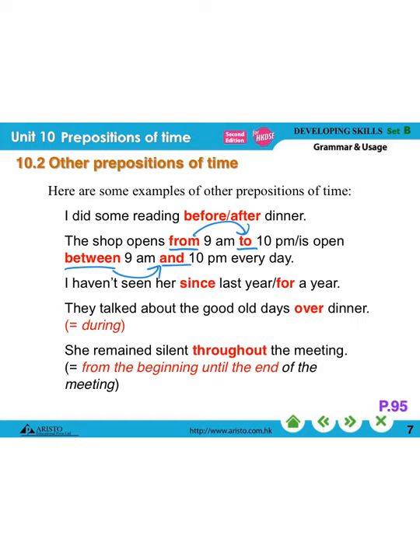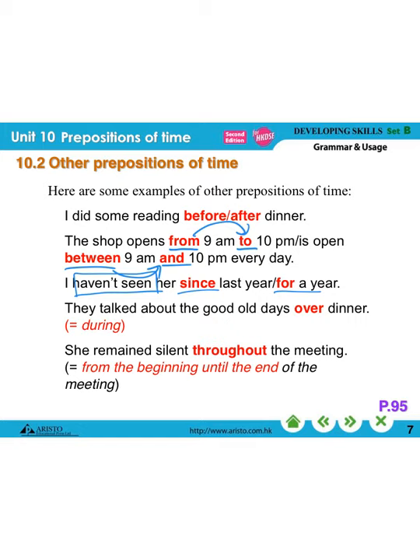I haven't seen her since last year or for a year. Okay, and we use present perfect tense here in this case. I haven't seen her since last year. That means I didn't see her last year, and then until now I still haven't seen her.